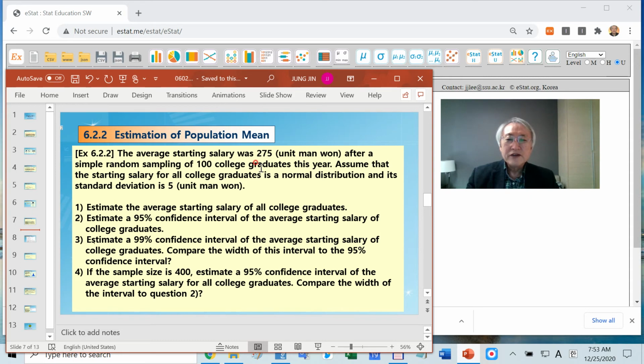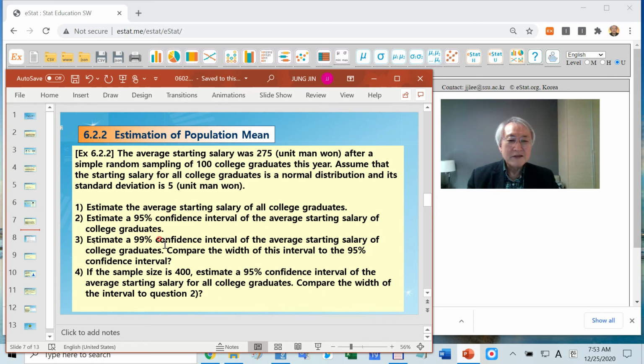Suppose you have a sample of 100 college students. The starting salary is 275, the unit is Korean won. Then what is the estimate of average starting salary? It's a point estimation. It's simply the population mean is 275.